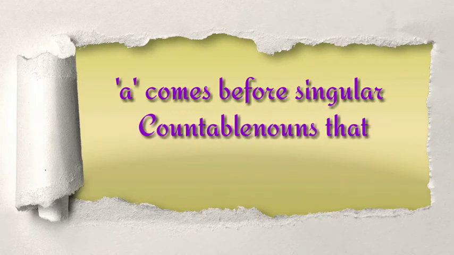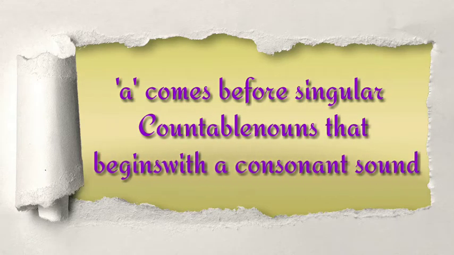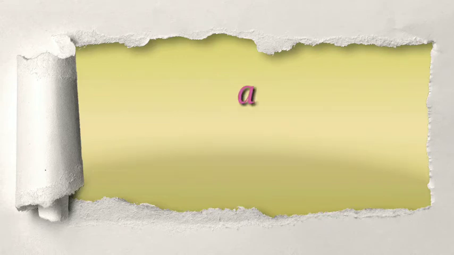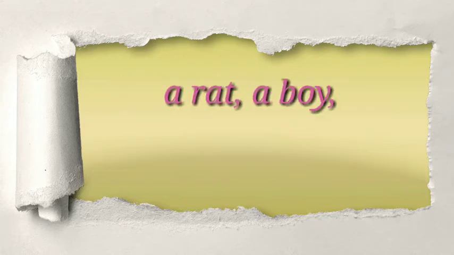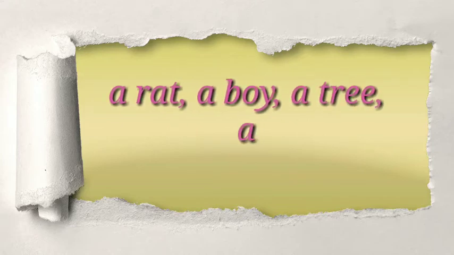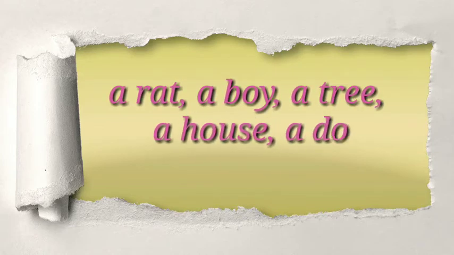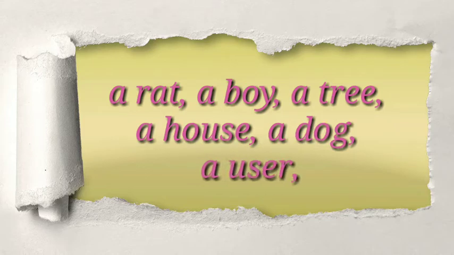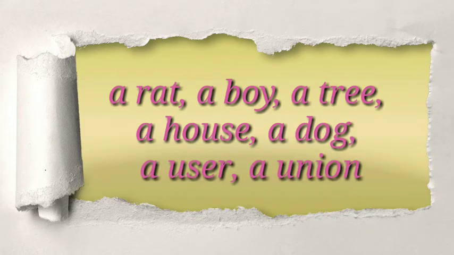A comes before singular countable nouns that begin with a consonant sound. For example, a rat, a boy, a tree, a house, a dog, a user, a union. Students, look at the last two examples.